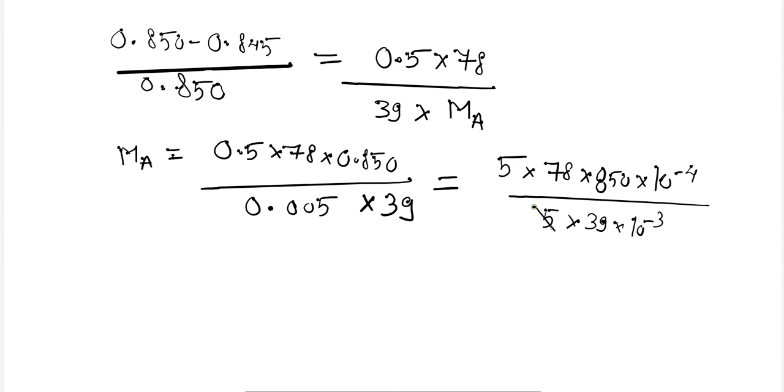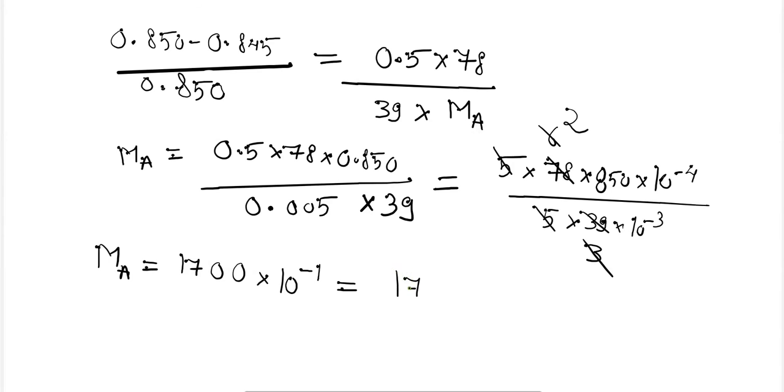Okay, the 5 will cancel out, and 39 into 2 is 78. So 2 into MA will be equal to 1700 into 10 to the power minus 4 plus 3, so it will become minus 1. So hence our answer is 170 grams per mole. Okay, 170 grams per mole is our answer.